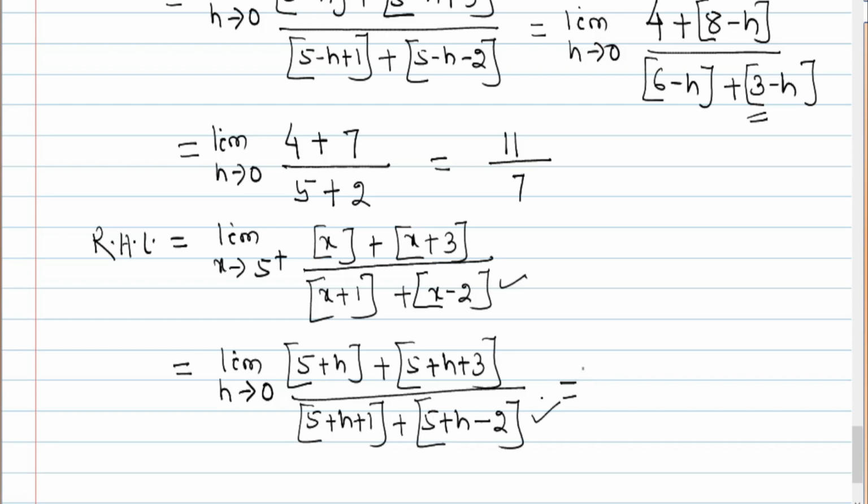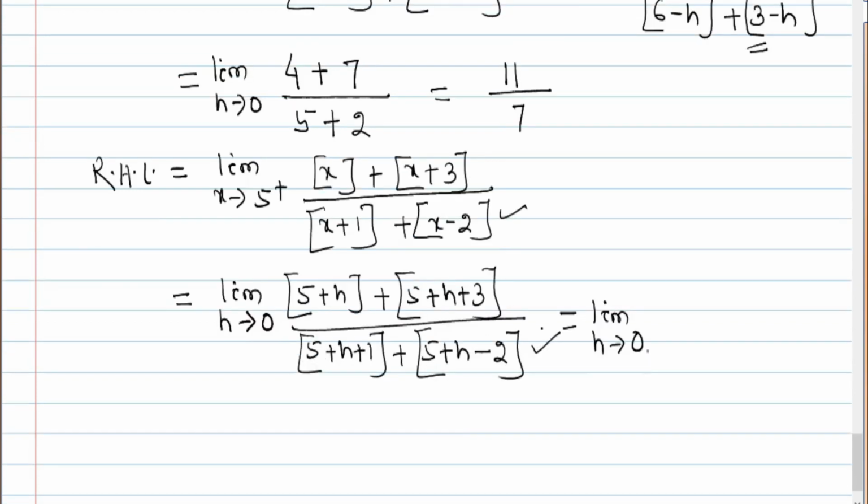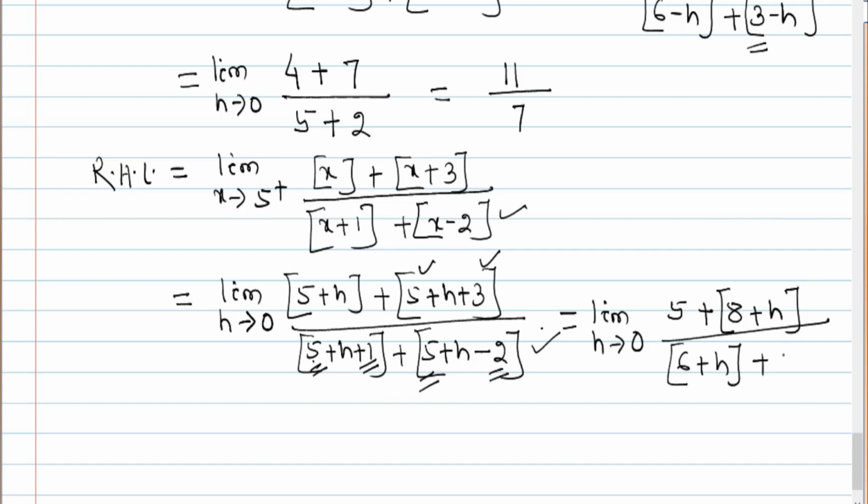Okay, so that is nothing but limit h tends to 0. So 5 plus h means 5 point something, so greatest integer is 5, plus 5 plus 3 is 8 plus h, all divided by 5 plus 1 is 6 plus h, plus 5 minus 2 is 3 plus h.